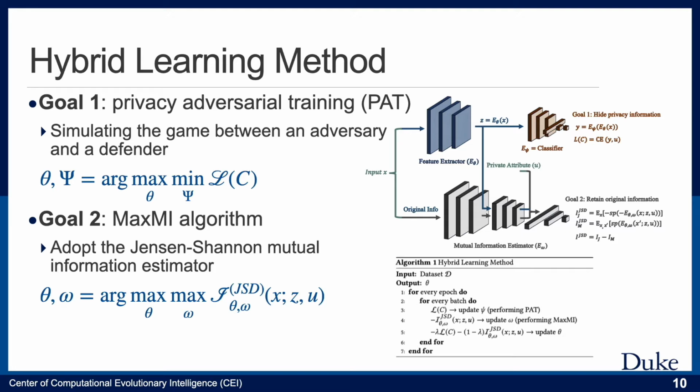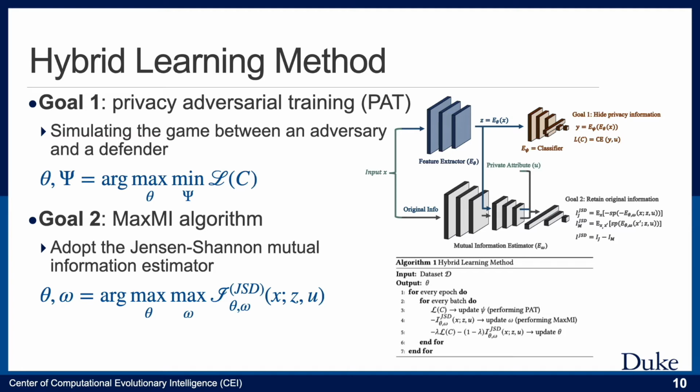In particular, we designed the privacy adversarial training algorithm to achieve goal 1, enabling the feature extractor to hide the private attribute from the extracted features. The algorithm is designed by simulating the game between an adversary who aims to infer private attributes from the extracted features and a defender who aims to protect user privacy. When we simulate an adversary who tries to enhance the accuracy of the adversary classifier as high as possible, the classifier needs to be optimized by minimizing the corresponding loss function.